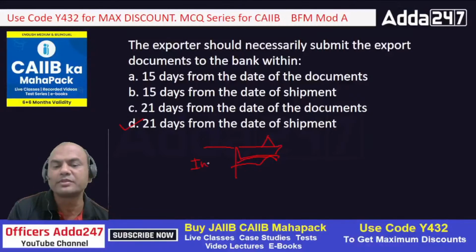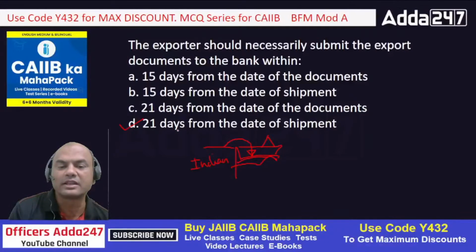Whenever this ship leaves the Indian port, that is called the date of shipment. When the goods are loaded on board and the ship leaves the port, that is known as the date of shipment. From this date, the seller needs to submit these documents.